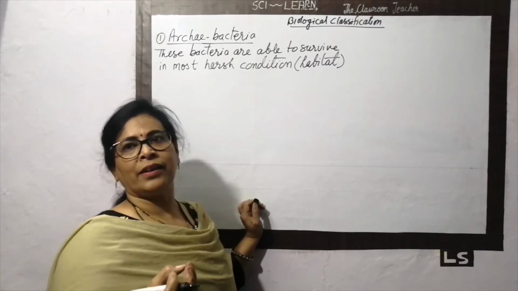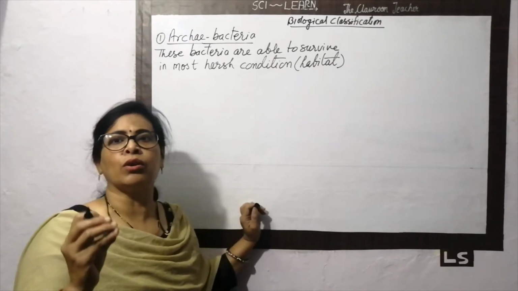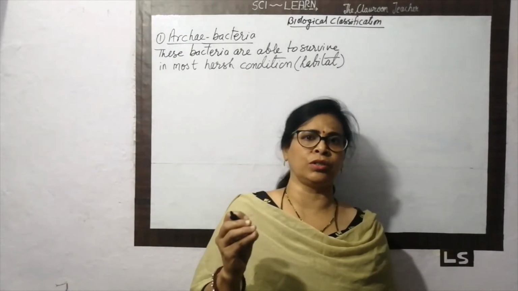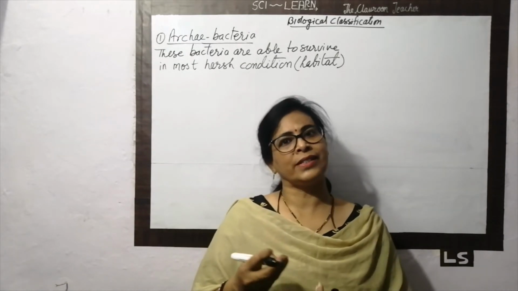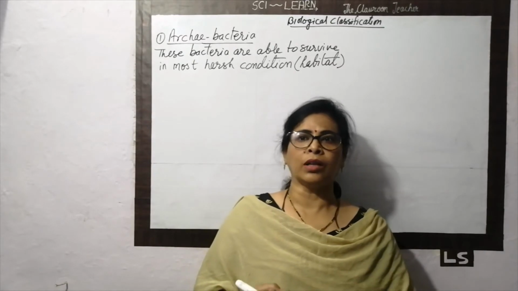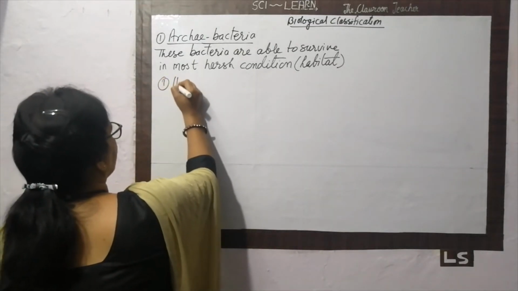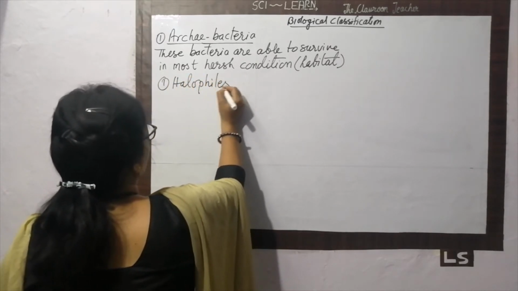The first type of bacteria are able to survive in extremely salty areas. Extremely salty area means the deep ocean where the content of the salt is more. These bacteria are called the halophiles. Halo is not a new word for you.